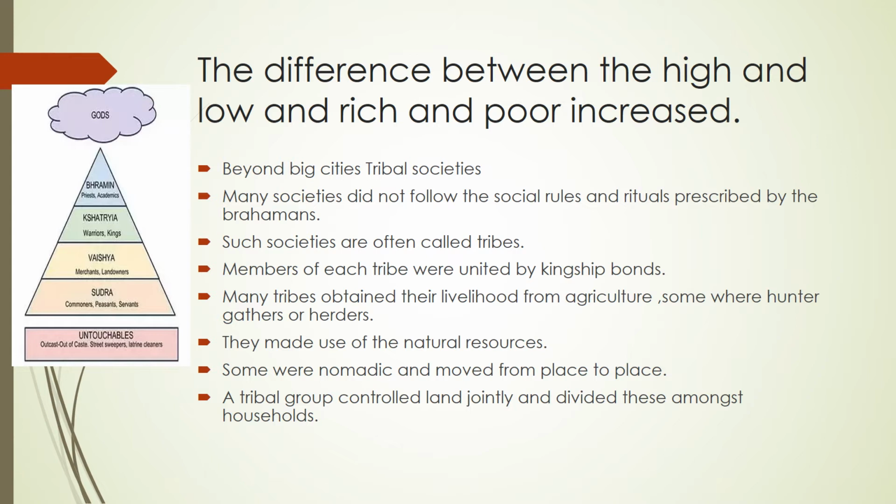They were hunter gatherers or herders. They also combined these activities to make full use of the natural resources where they lived. Some tribes were nomadic and moved from one place to another. A tribal group often controlled land and pasture jointly, and divided these among the households according to their rules. Many large tribes thrived in different parts of the subcontinent, and they usually lived in forests, hills and deserts, which were very difficult to reach.